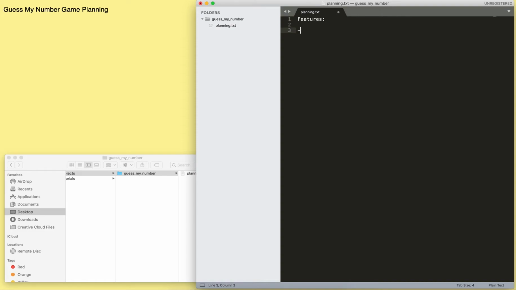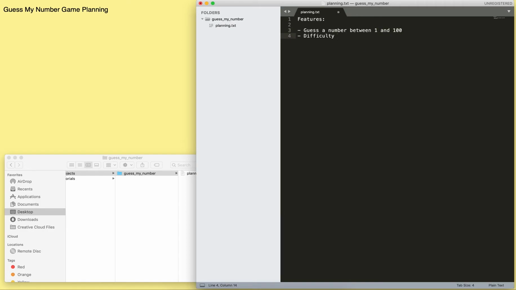What kind of features are we going to have in our planning? Well, for one, we need some way to guess a number, right? We could specify the range, maybe between 1 and 1,000, but this can change. Or maybe 1 in 100. Another feature is we can expand this range and have a difficulty.